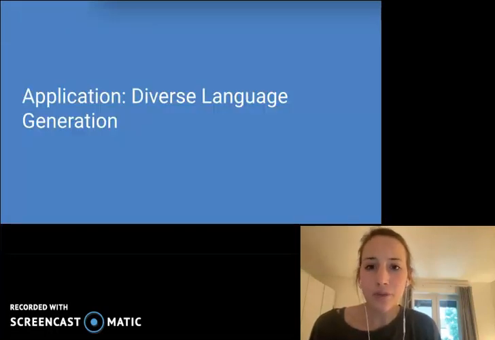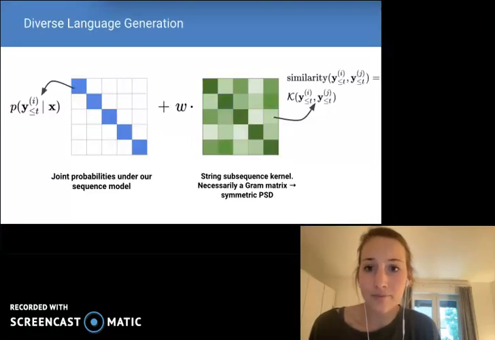Now I'll briefly show some experimental results from applying our method to language generation tasks. Let's take our matrix D to be joint probabilities of prefixes on the beam under our sequence model. And let's take K to be the string subsequence kernel. The string subsequence kernel between two sequences gives us a quantification of subsequence overlap. The higher the value, the more the strings overlap. Importantly, the matrix produced by pairwise computation of the string subsequence kernel is a gram matrix, and so is necessarily symmetric positive semi-definite.